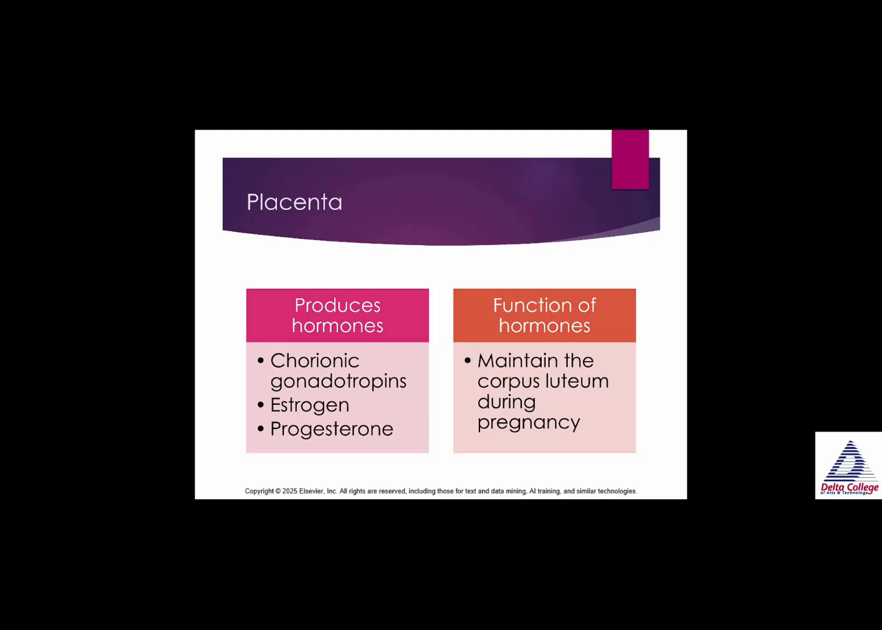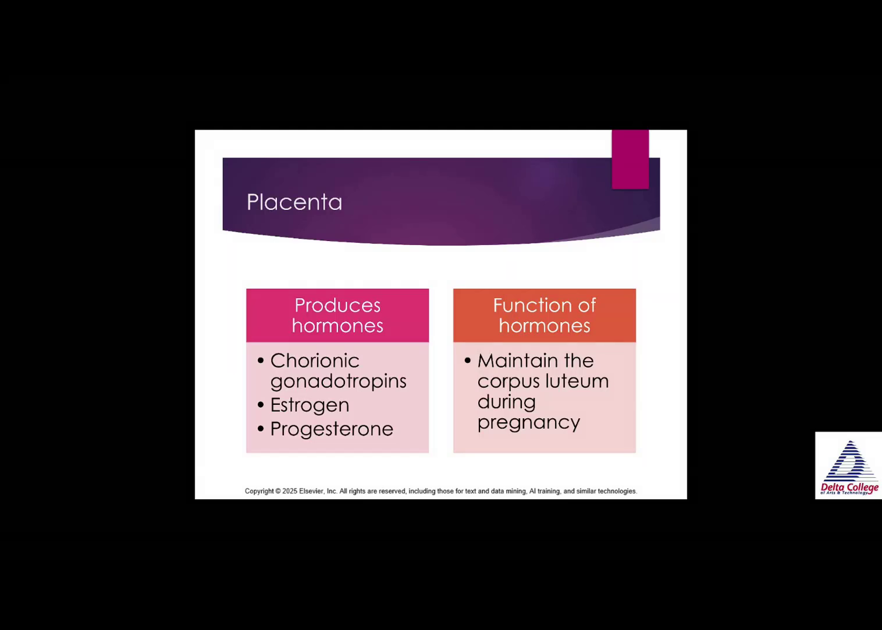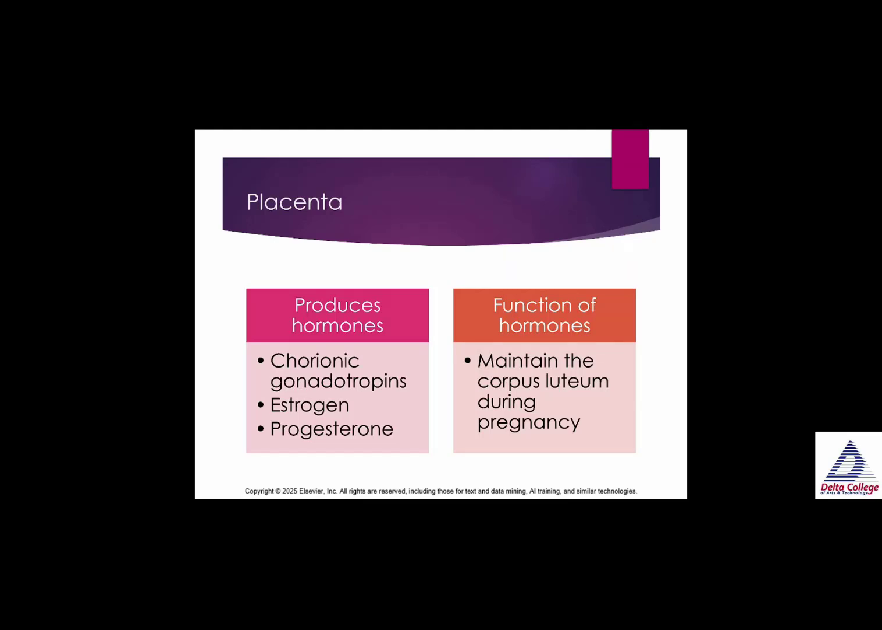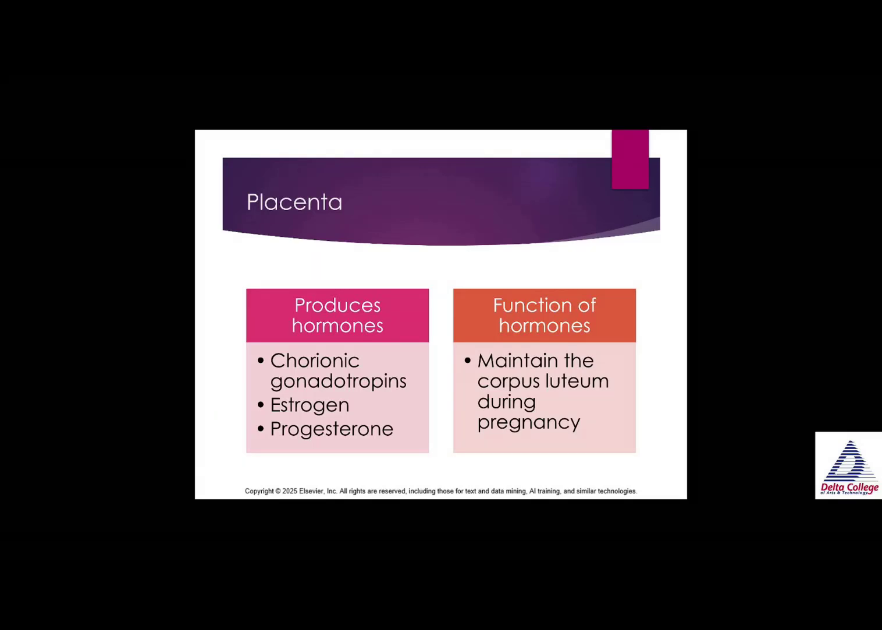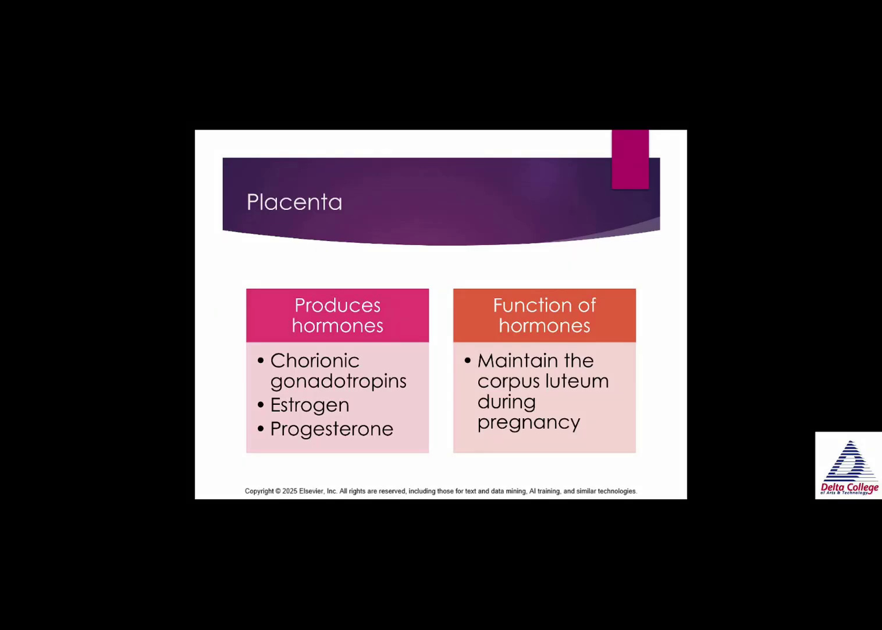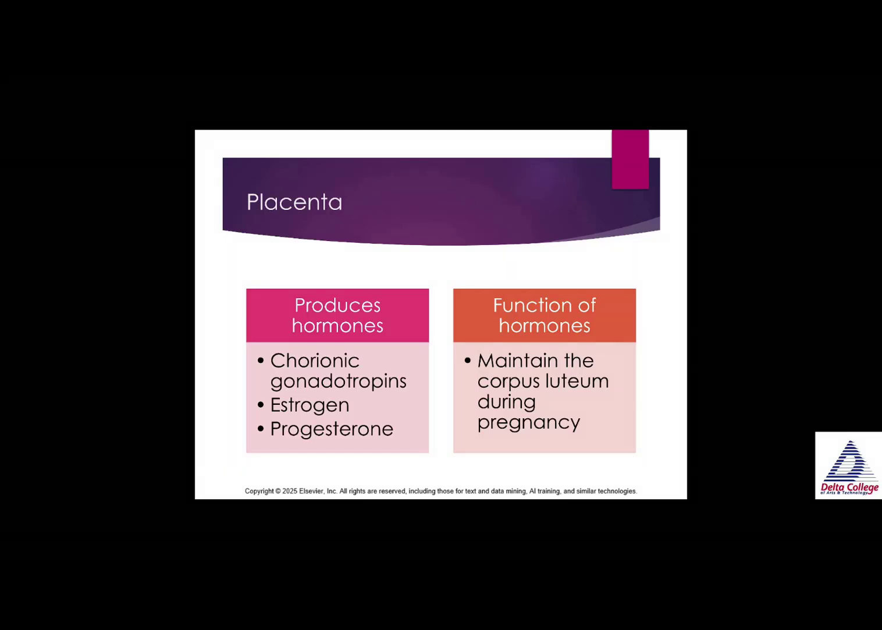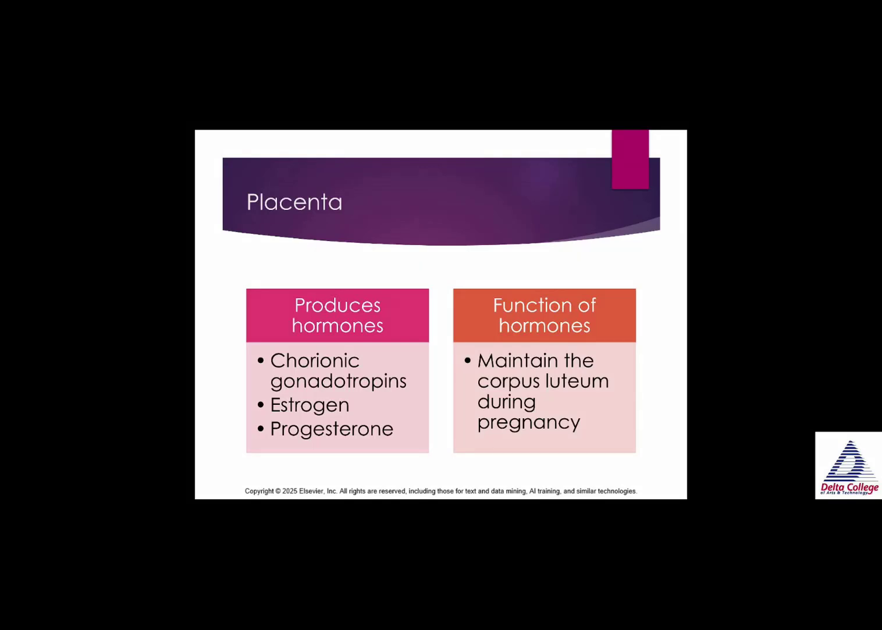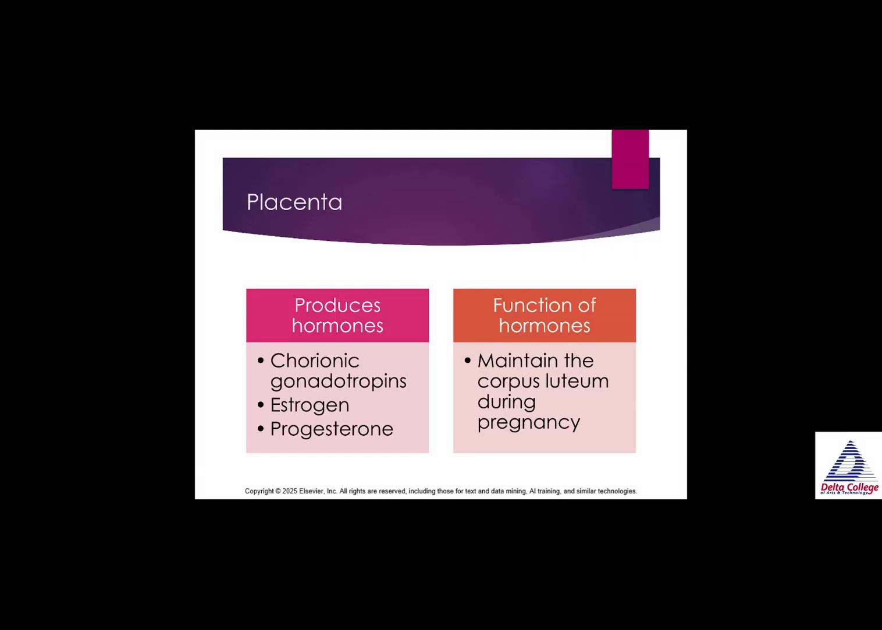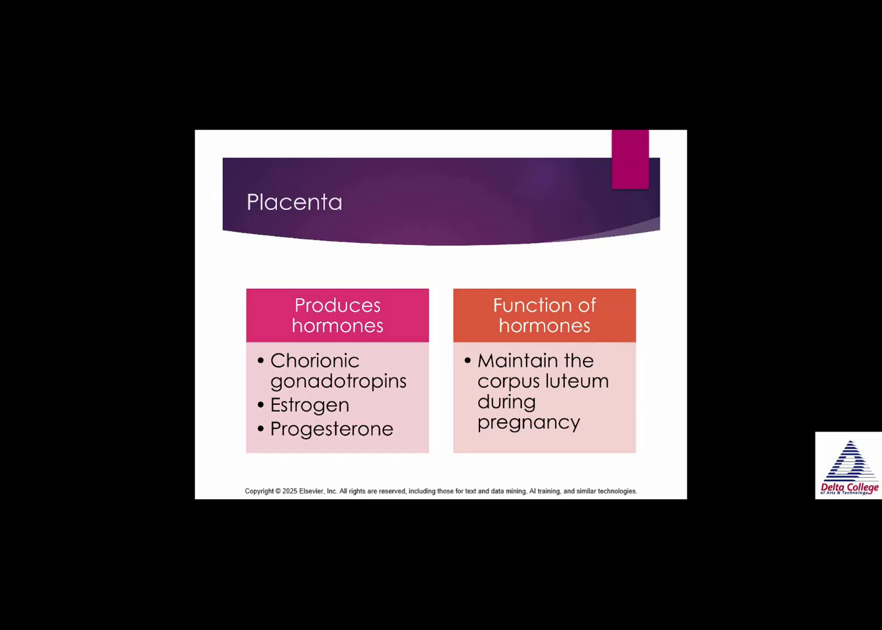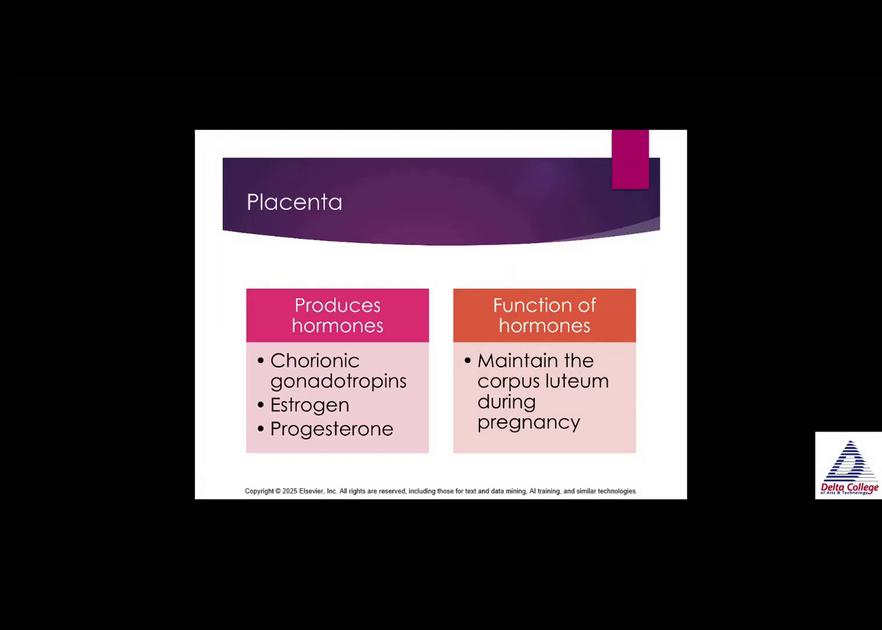Now the placenta acts as an endocrine gland when pregnant. It produces chorionic gonadotropins, estrogen, and progesterone, and it functions basically to maintain the corpus luteum during pregnancy, to maintain progesterone and not a ton of estrogen during pregnancy.